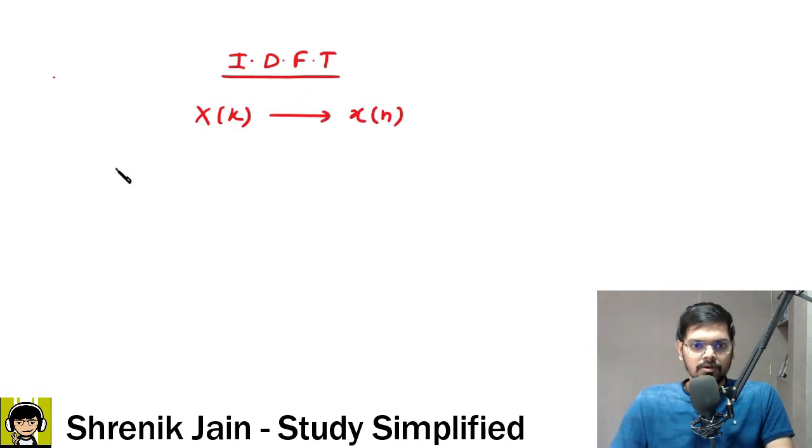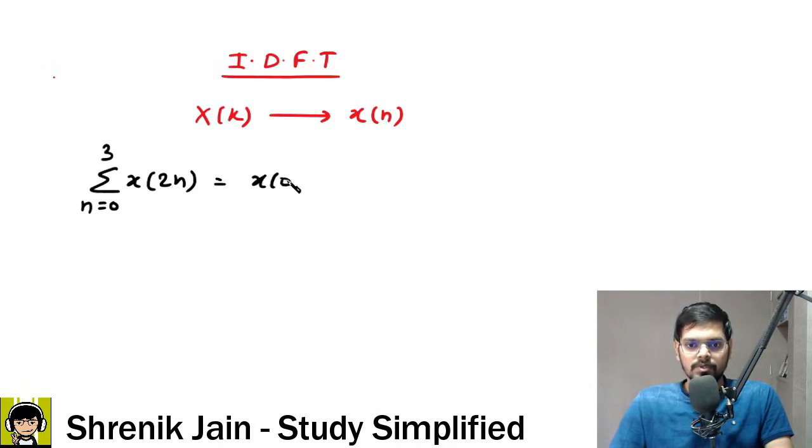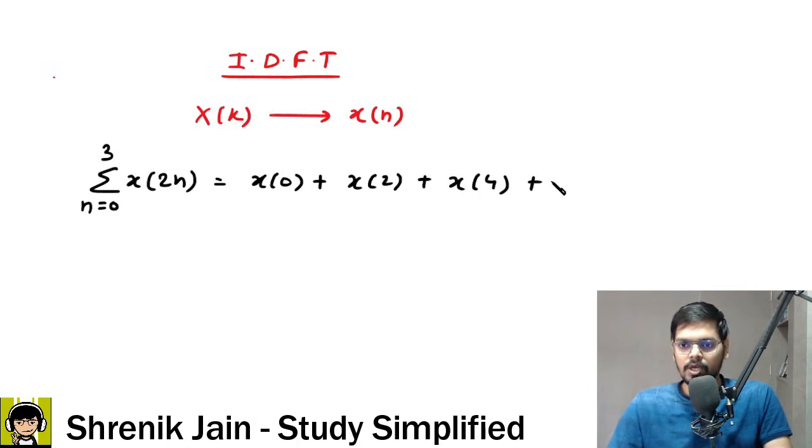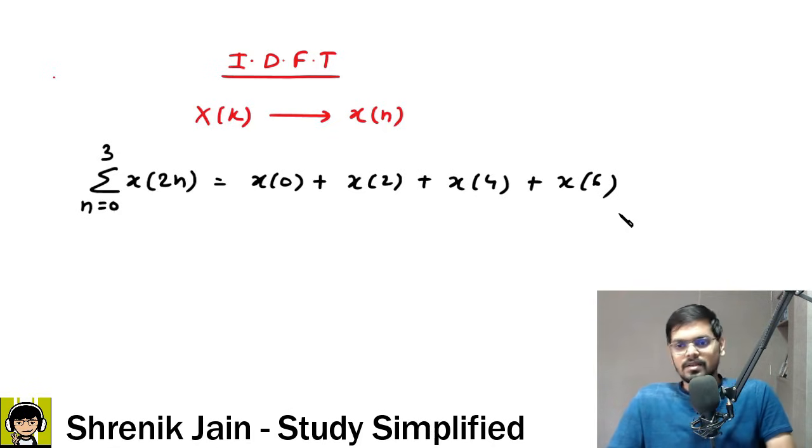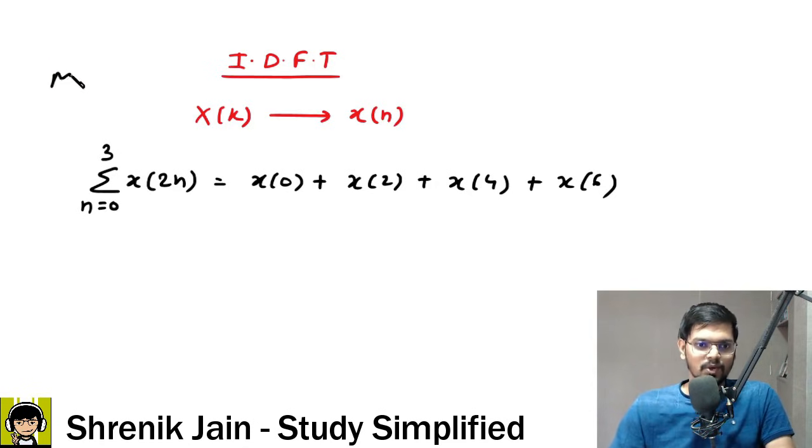And in our question what we need is summation n is equal to 0 to 3 small x of 2n, correct? So when n is 0, this signal becomes x of 0. When n is 1, this signal becomes x of 2. Similarly, when n is 2, the signal becomes x of 4. When n is 3, the signal becomes x of 6. Now you need these 4 terms to get the answer. And I know a lot of students got these 4 terms using the IDFT concept, and they were saying, sir, this question is very lengthy, it cannot be solved in 1 minute 30 seconds. Yes, because this is method 1.